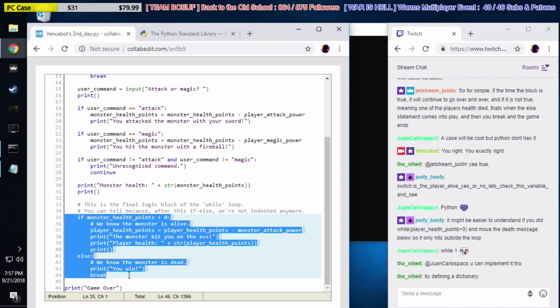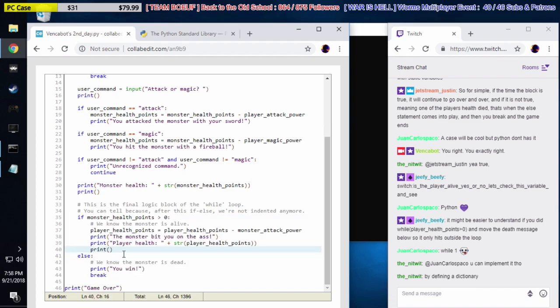What Justin is saying is that basically, as long as we don't hit this else, right? As long as we don't hit this, I'm going to put some code here. As long as we don't trigger this else, there's no break. We keep looping. How about that?